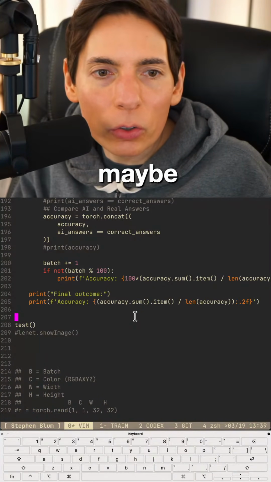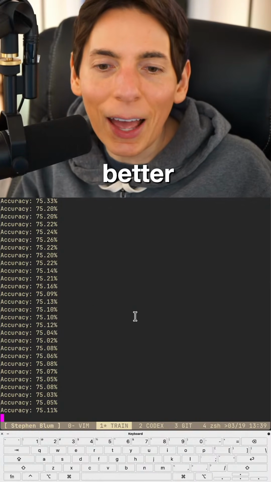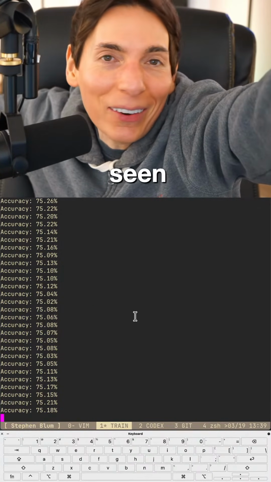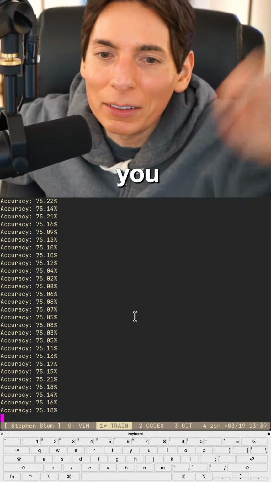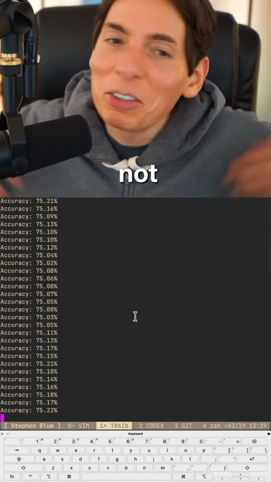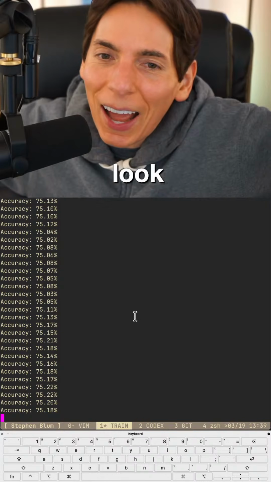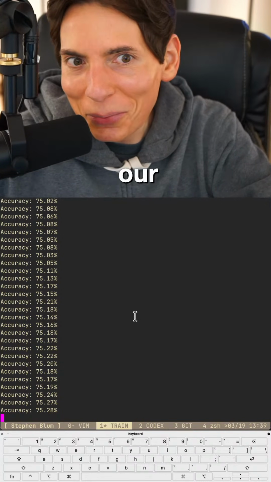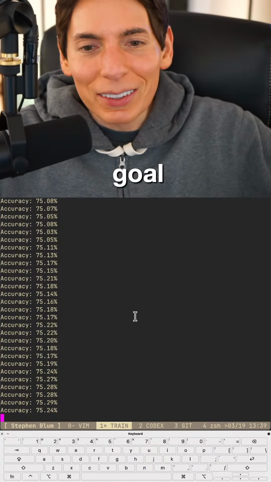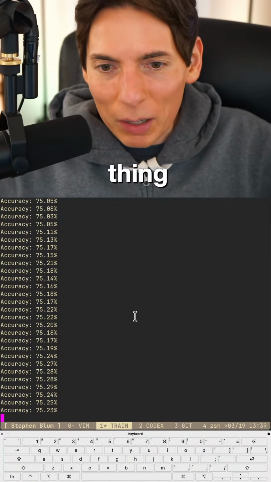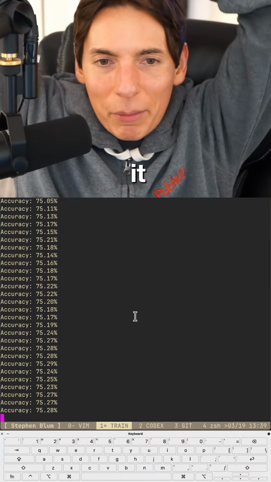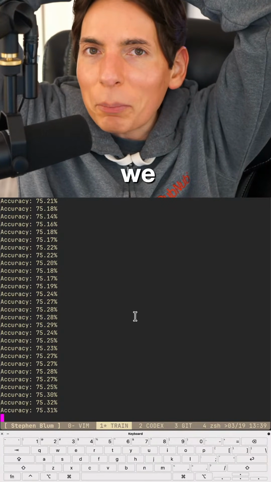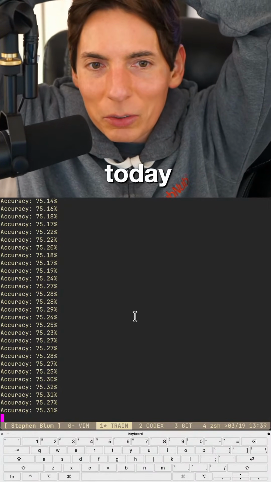Maybe cost didn't go down much, but is the generalization better? Yeah, it is. Look at 75% right there. Have you seen fine tuning ever work like that? I bet you haven't. I'm just really happy about that. Look at that, 75%. We reached our goal, didn't we? Just a little smidgen of fine tuning. We did it. Oh, that makes me so happy. I feel like we learned something today, didn't we? We doing pretty good?